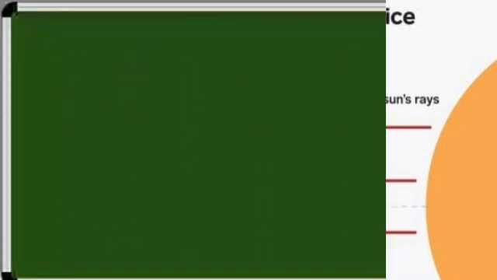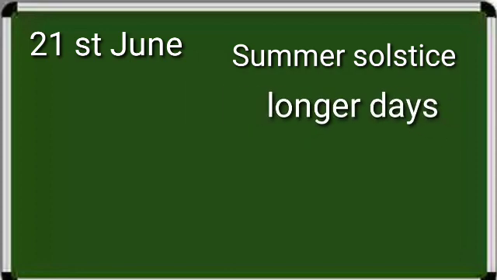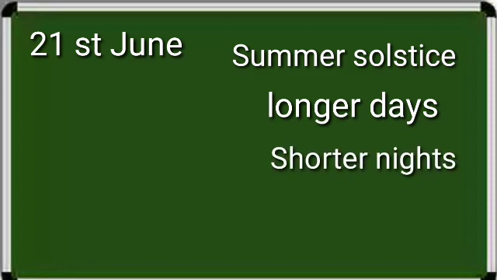From 21st June onwards, the majority portion of the northern hemisphere is getting sunlight. So it is summer season in the northern area, and the days will be longer and nights shorter in this position. That is, from 21st June onwards, the northern hemisphere experiences the summer solstice.